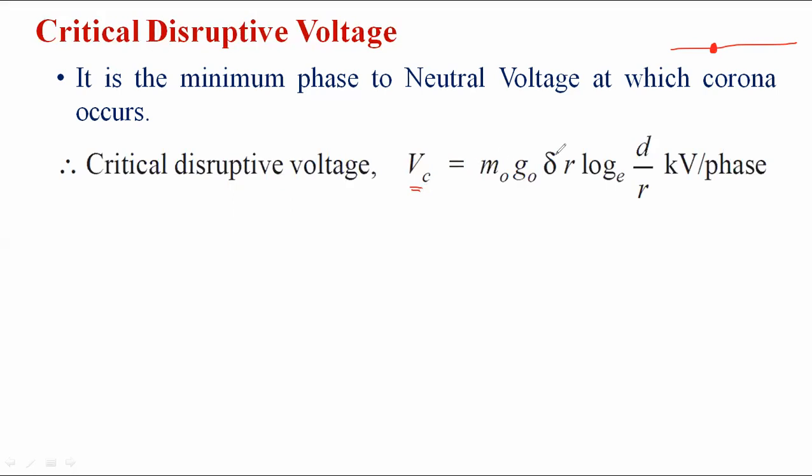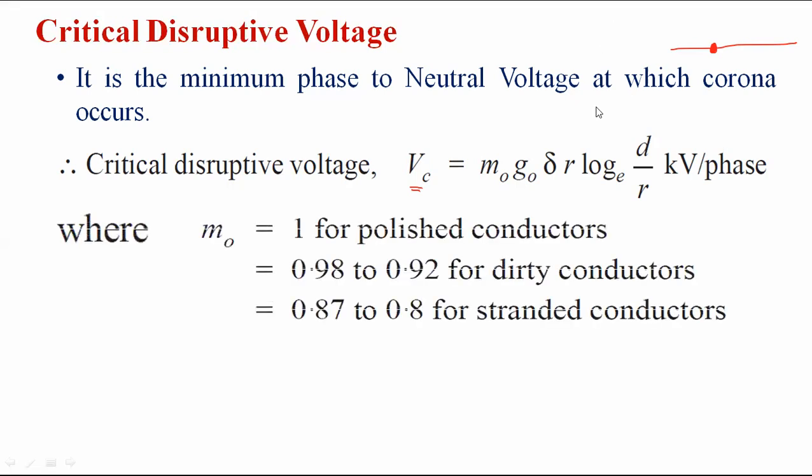That is, VC = M0 G0 delta R log D by R kV per phase. Here M0 represents the irregularity factor. The value of the irregularity factor is 1 for a smooth and polished conductor.